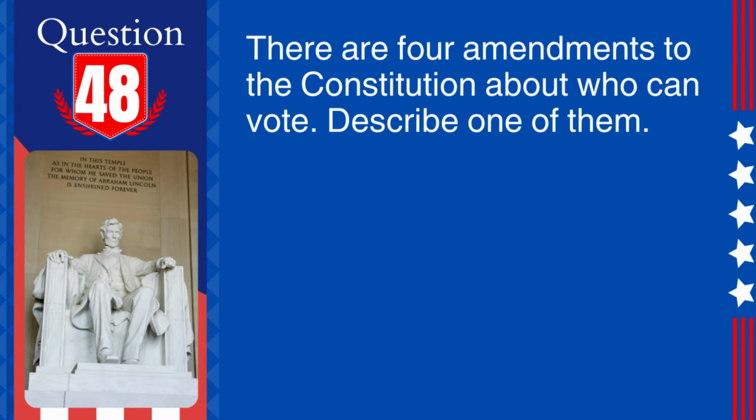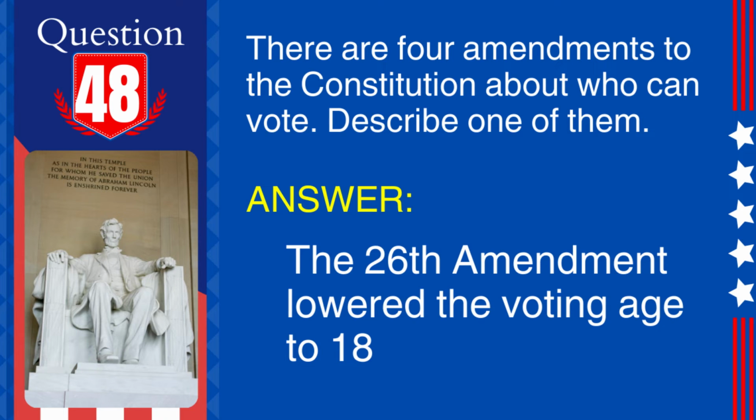48. Question. There are 4 amendments to the Constitution about who can vote. Describe one of them. Answer. The 26th Amendment lowered the voting age to 18. Explanation. Ratified in 1971, the 26th Amendment to the Constitution prohibits the denial of the right to vote to citizens of the United States who are 18 years of age or older.